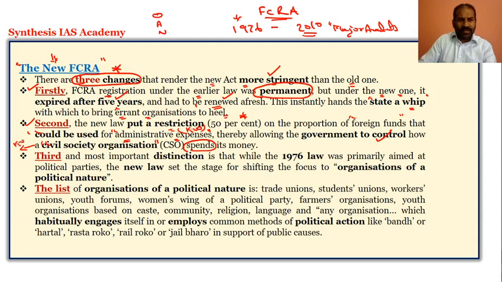So this is the keyword here. Civil society organization is the keyword. Now we will focus on the third major amendment.